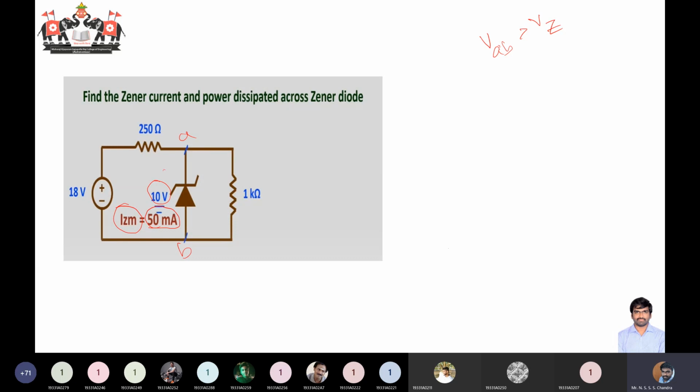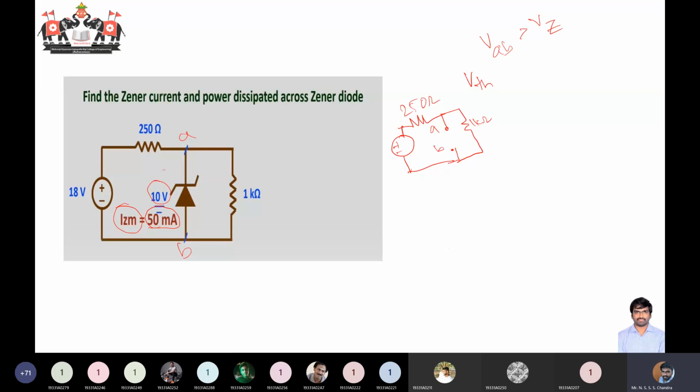First, we need to find out the Thevenin's voltage. So you should first tell me the Thevenin's voltage across the terminals A and B. You should think that initially your diode is not connected, so your circuit will now become different.